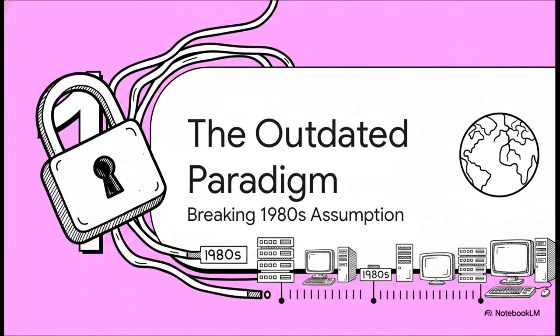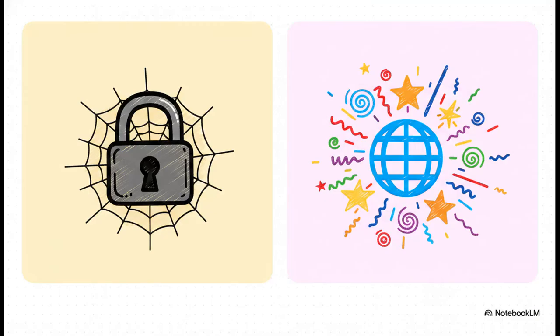Section 1. The outdated internet paradigm. Breaking the 1980s assumptions. And this brilliantly illustrates the stark contrast between traditional internet bureaucracy and this proposed dynamic new paradigm. Look at the old web. It's fundamentally constrained, right? It relies heavily on Latin text, strict approvals from centralized bodies like ICANN, and complex standard DNS resolution. But the blueprint proposes this sovereign layer that basically flips all of that on its head. It offers infinite languages, custom AI-generated extensions, and a zero-configuration deployment. You don't have to wait around for traditional web authorities to approve your exact language string anymore.